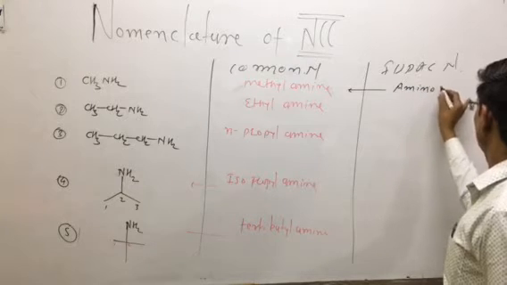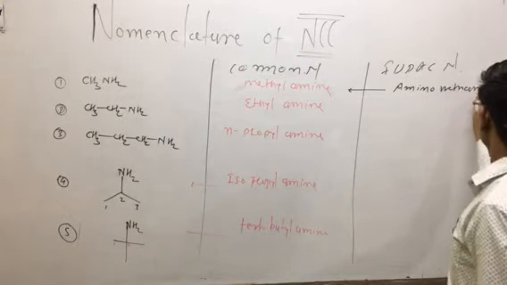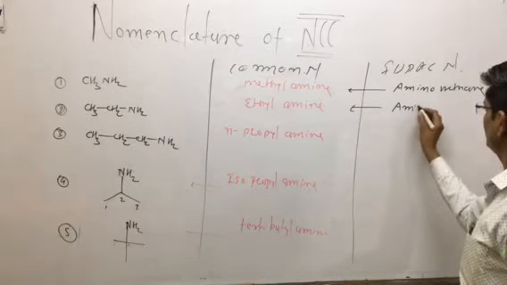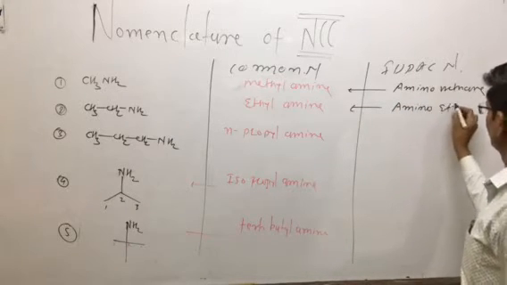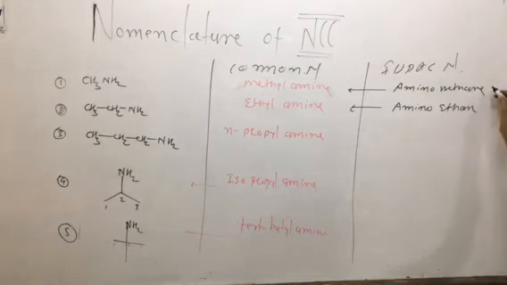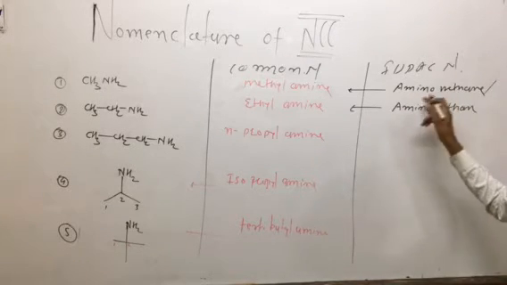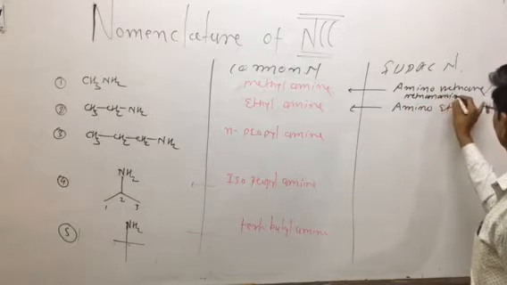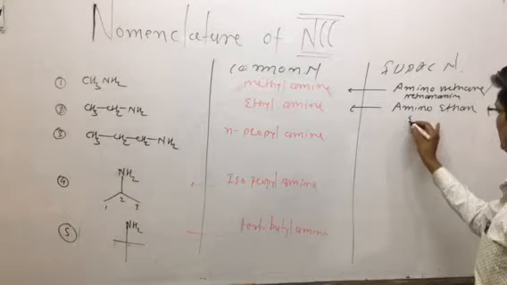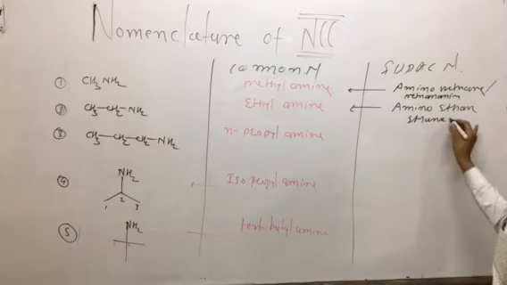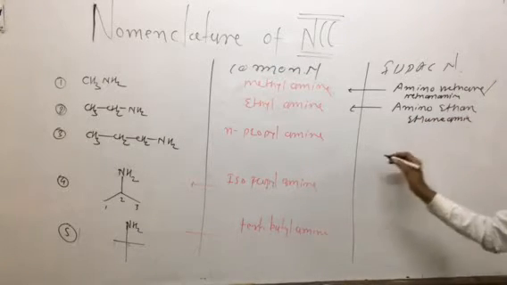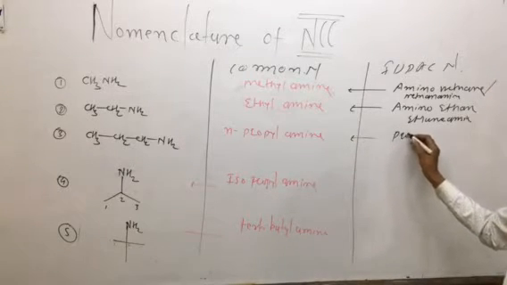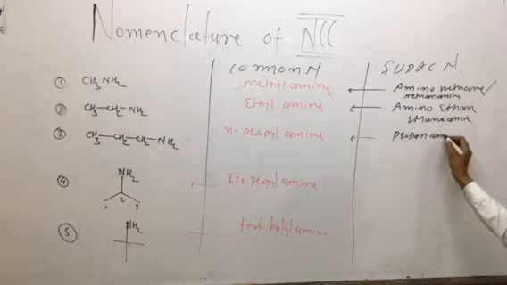Aminomethane is also known as methanamine. Ethylamine is known as aminoethane, or you can say ethanamine. Next one is n-propylamine, which is nothing but propanamine.